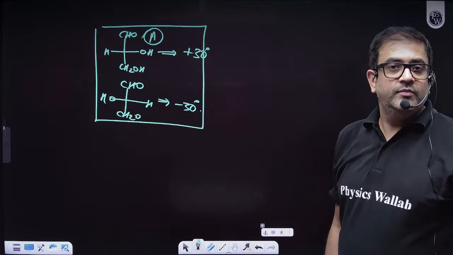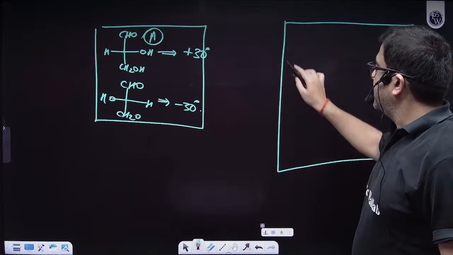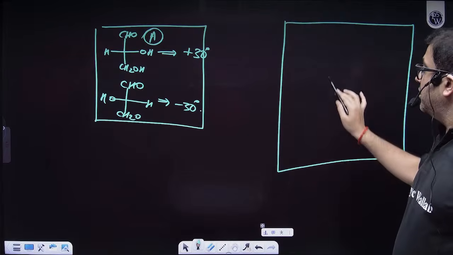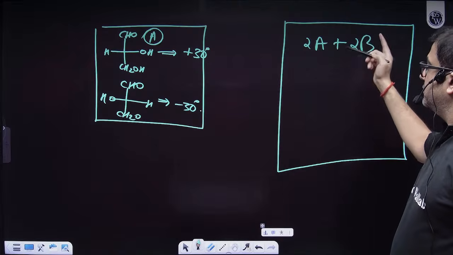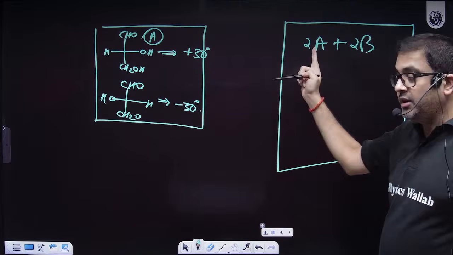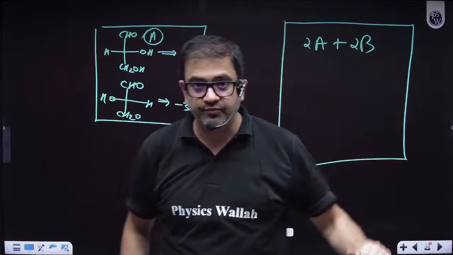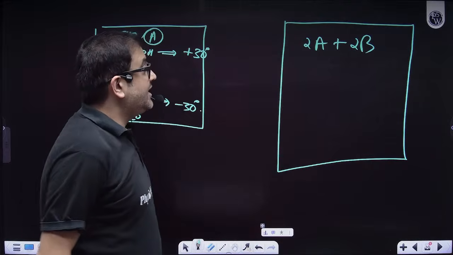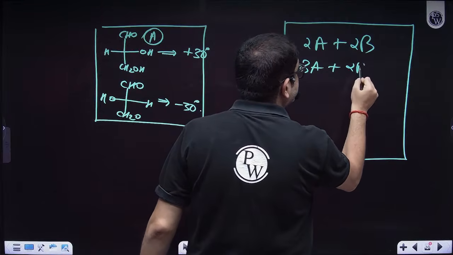Now, if I have a new mixture, let's say over here I have 2A and 2B. Both of them plus 30, both of them minus 30. Where will light rotate? 0. Okay. Let us make 3A and 2B.